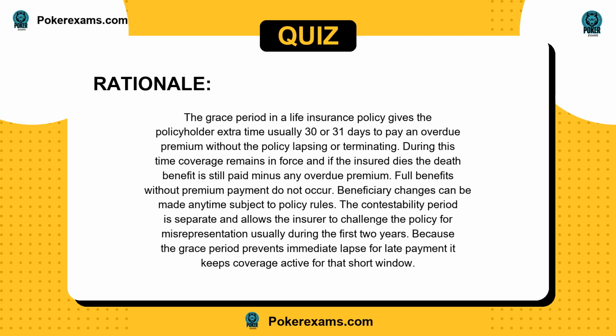Full benefits without premium payment do not occur. Beneficiary changes can be made anytime subject to policy rules. The contestability period is separate and allows the insurer to challenge the policy for misrepresentation, usually during the first 2 years. Because the grace period prevents immediate lapse for late payment, it keeps coverage active for that short window.